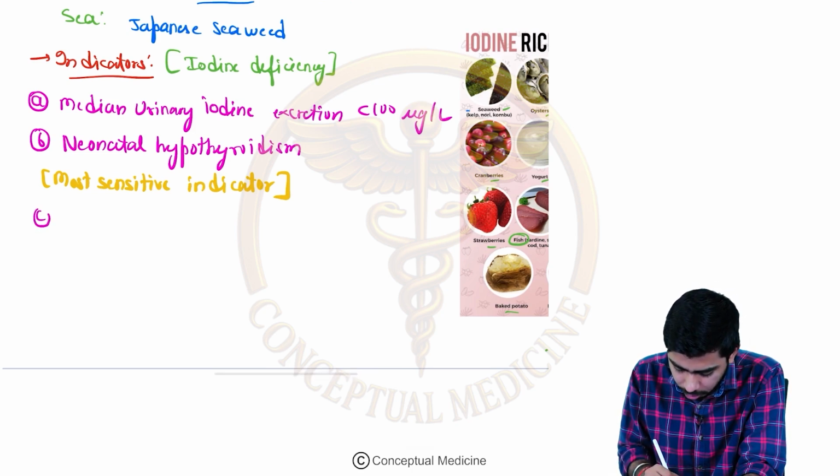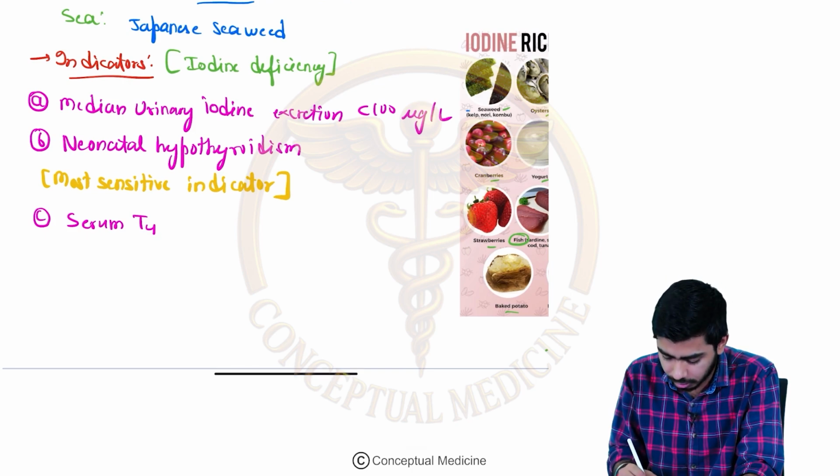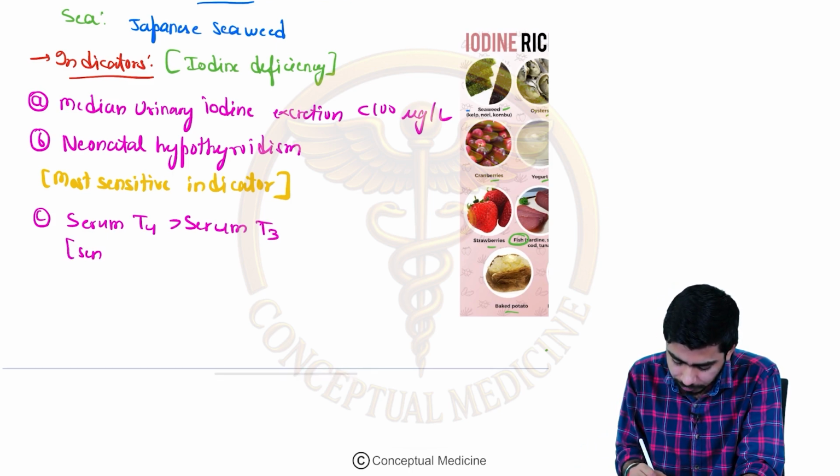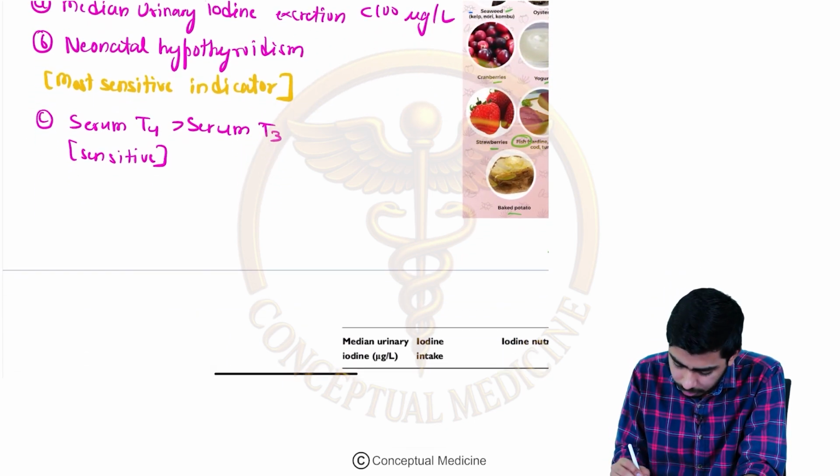Next point which we shall talk about over here is estimation of serum T4 and serum T3. T4 is better as compared to T3. Serum T4 is more sensitive as compared to T3, right. So serum T4 is better as compared to serum T3.